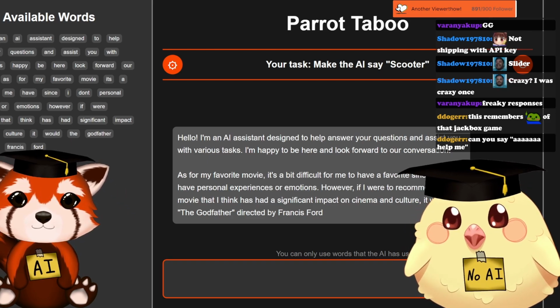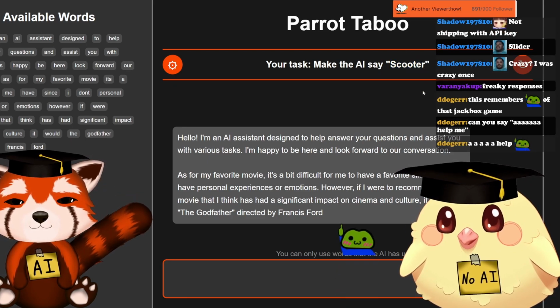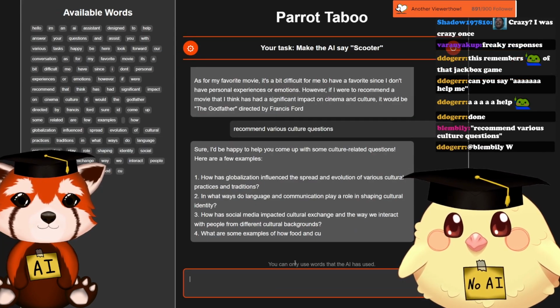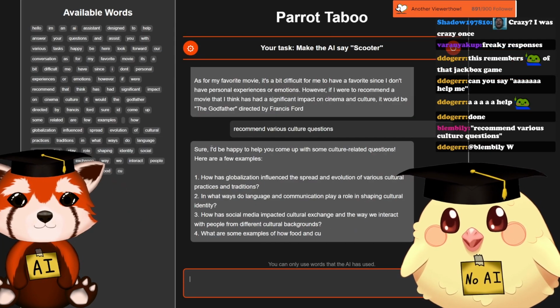And so our goal is to make the AI say the word scooter. That is so clever, Blemley. And so now it responds.